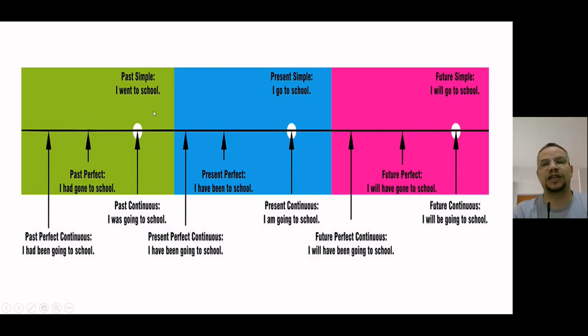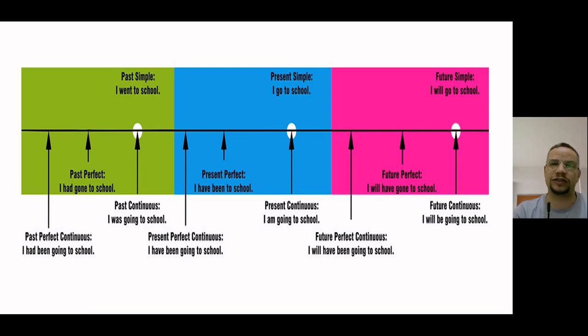Past simple. What you can see is you are here now in the present simple of today. Now I talk to you as a present, and I will tell you what happened in the past with me. So yesterday I went to school. Past simple. Second shape of a verb.